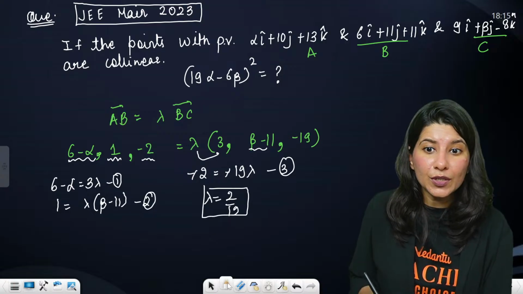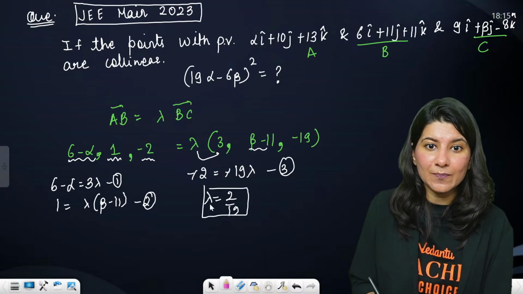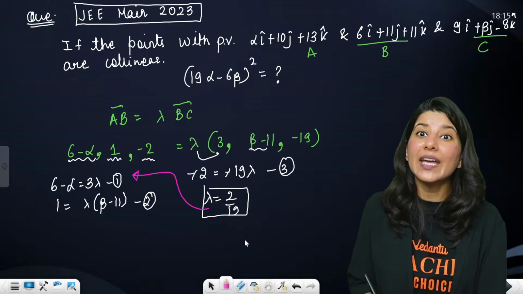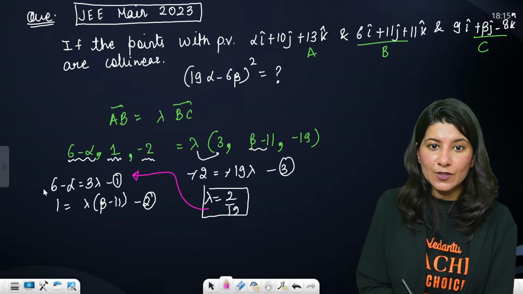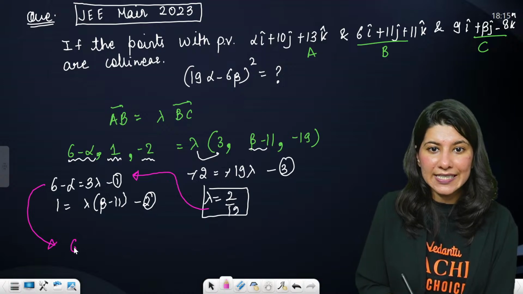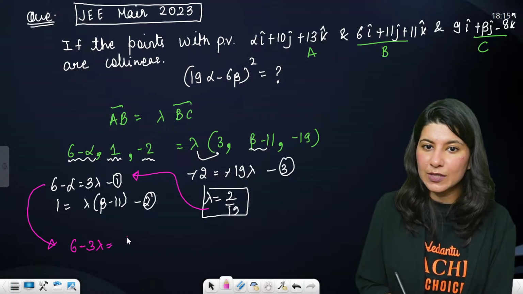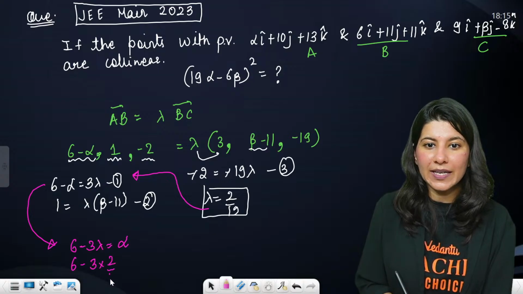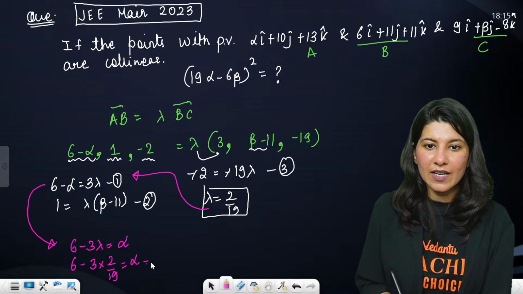Now, where to put this lambda? It is obvious that I'm going to put lambda in the first equation to get the value of alpha. 6 minus 3 lambda equals alpha. So 6 minus 3 into 2 by 19 equals alpha.